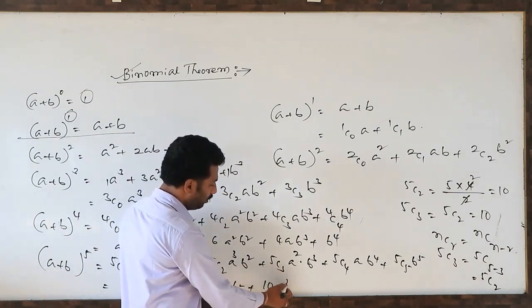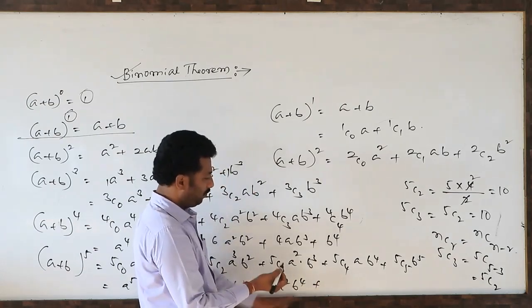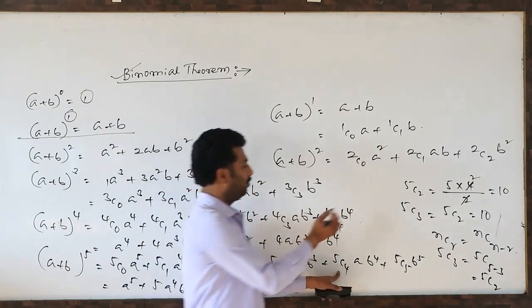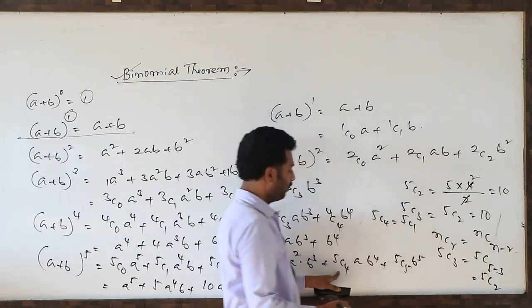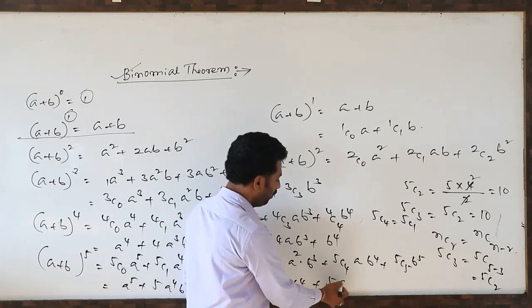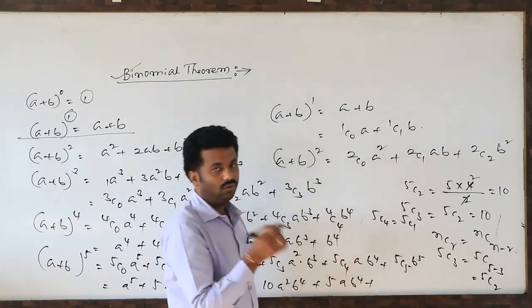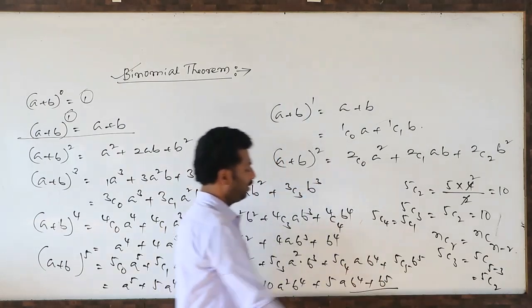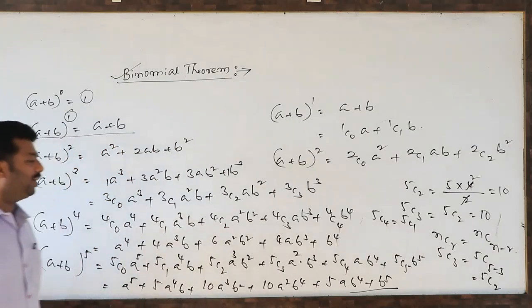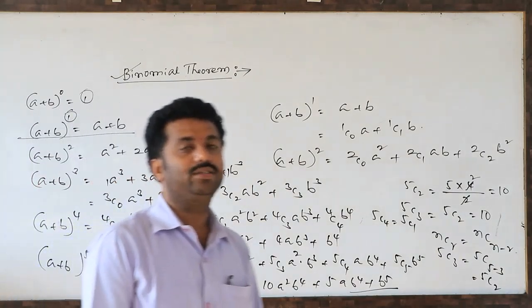This is 10 into a square b power 4. 5c4, 5 minus 4 difference, so 5c4 is nothing but 5c1. The 5c1 value is 5 only. Then a b power 4. 5c5, the nCr value is 1. So 5c5 is also 1. That is b power 5. So this is the way of writing any binomial expansion independently.